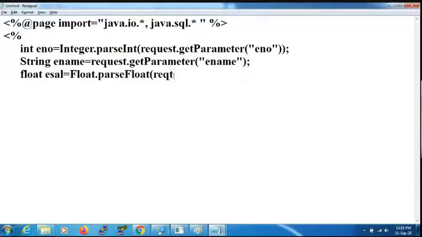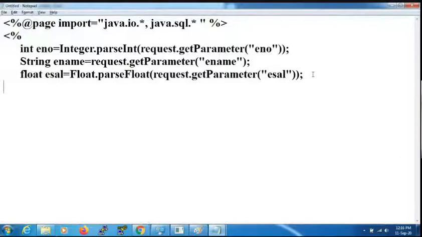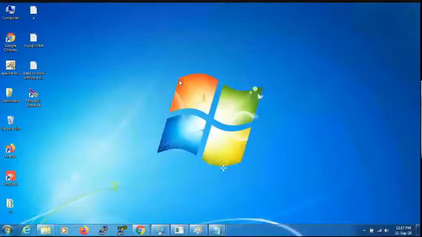Right here, request dot get parameter of tsal. Very simple step, this is nothing but capturing the data. This is for capturing the salary. Now we have captured three fields: employee number, employee name, salary. Then we need to connect it to database. How can we connect it to database? This is a simple procedure.